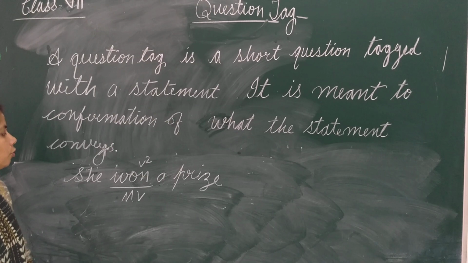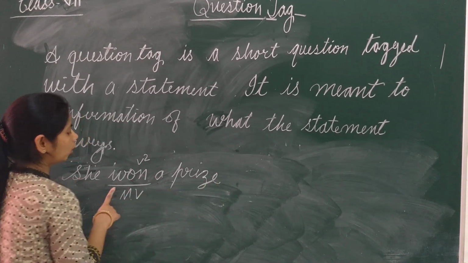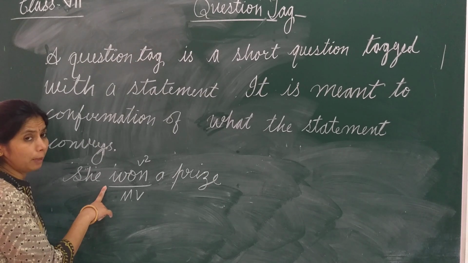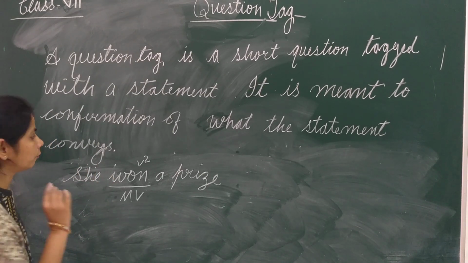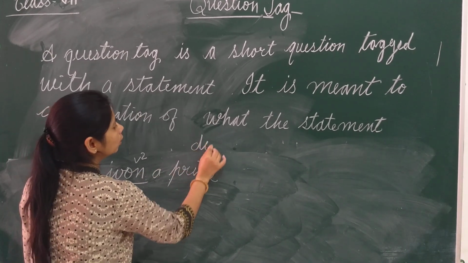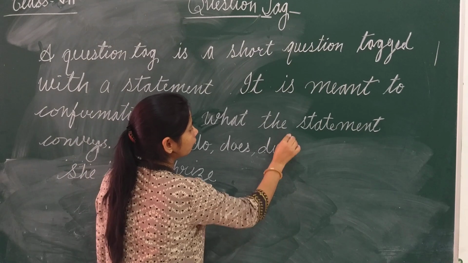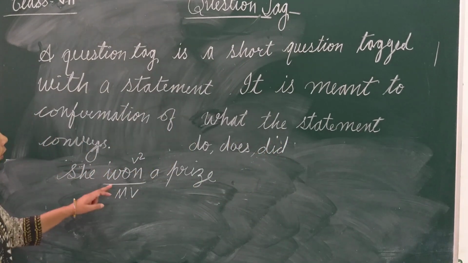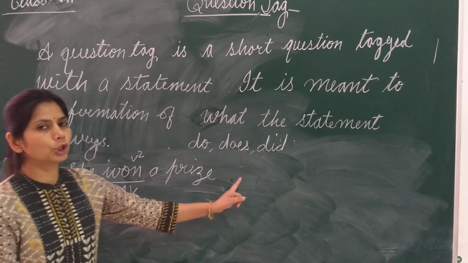In this type of situation, because we have to repeat the helping verb according to our statement, no helping verb, so we will borrow the forms of do. What are the forms of do? Do, does, did. All these are forms of do. Because the tense is past tense, we will not change the tense in question tag.